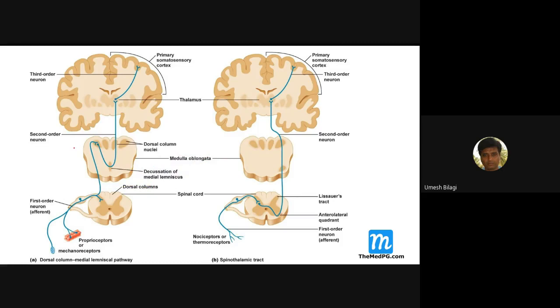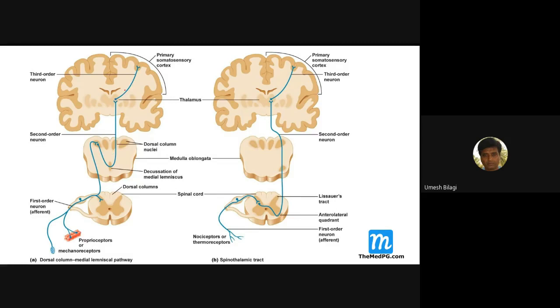So, in a nutshell, the dorsal column carries fine touch, joint position sense, and stereognosis. All these things are carried on the same side in the spinal cord. At the level of the medulla oblongata, they go to the opposite side.